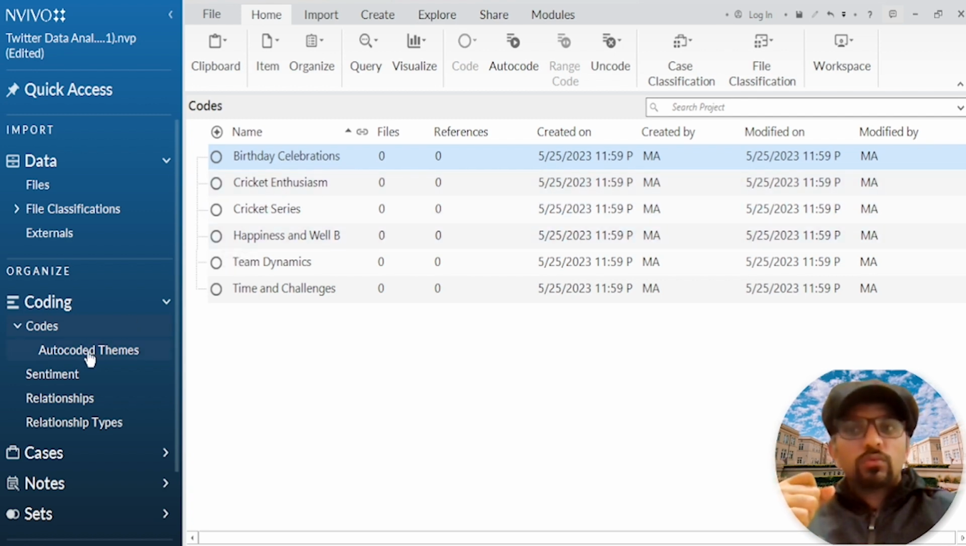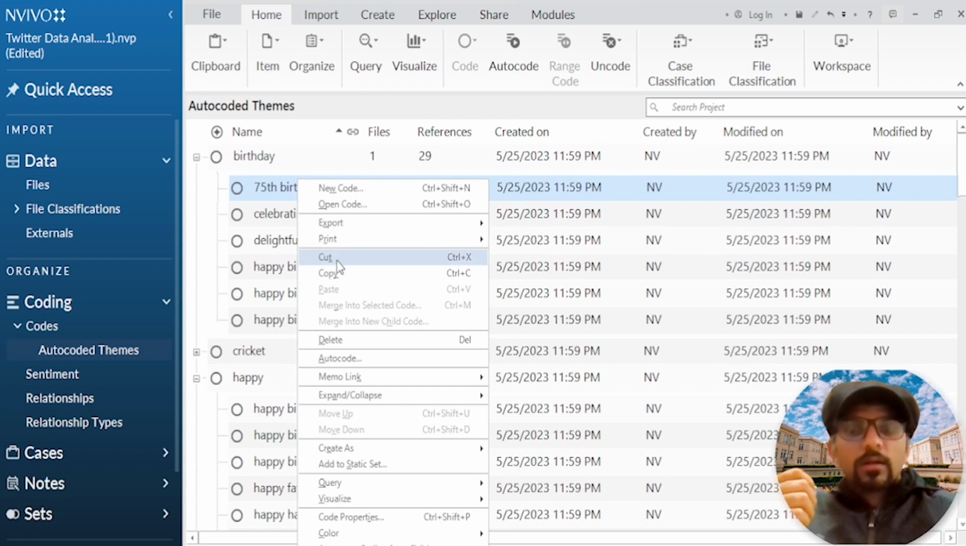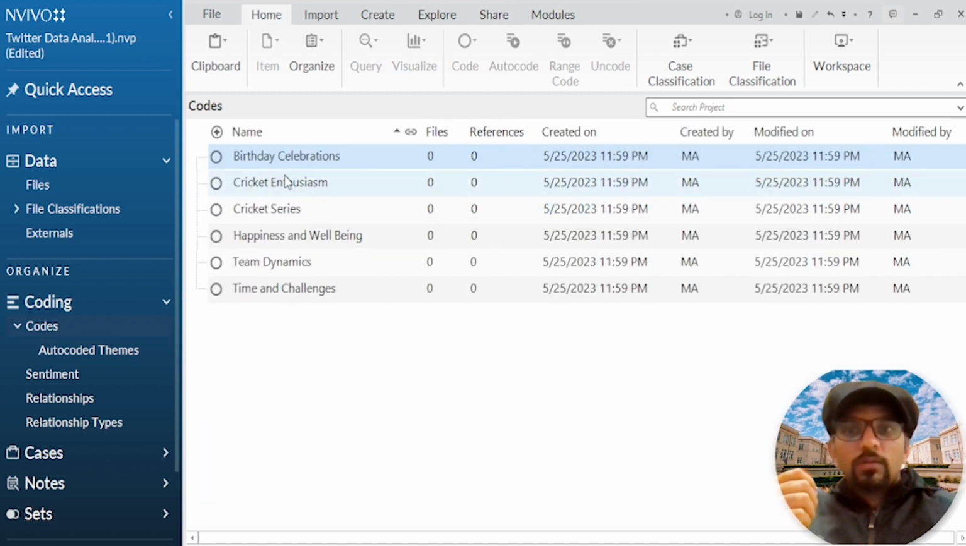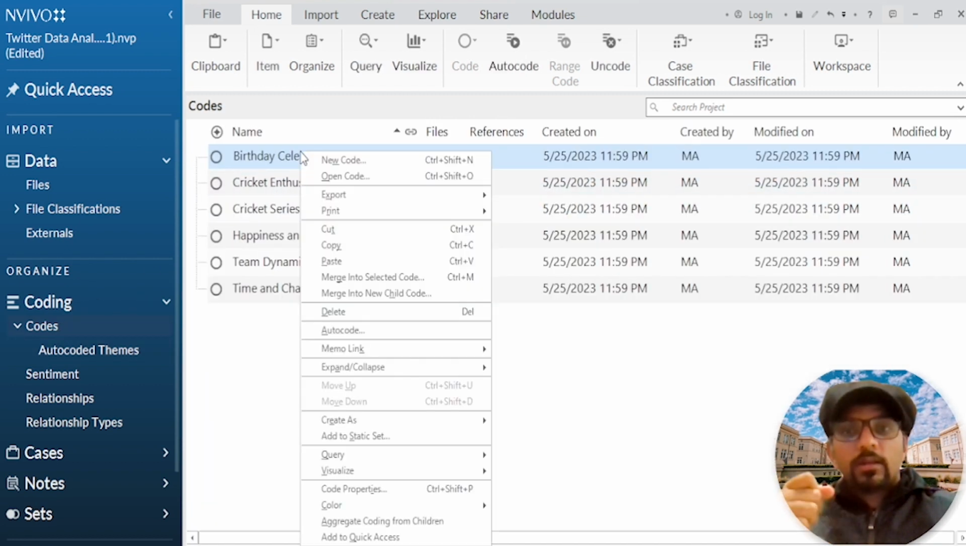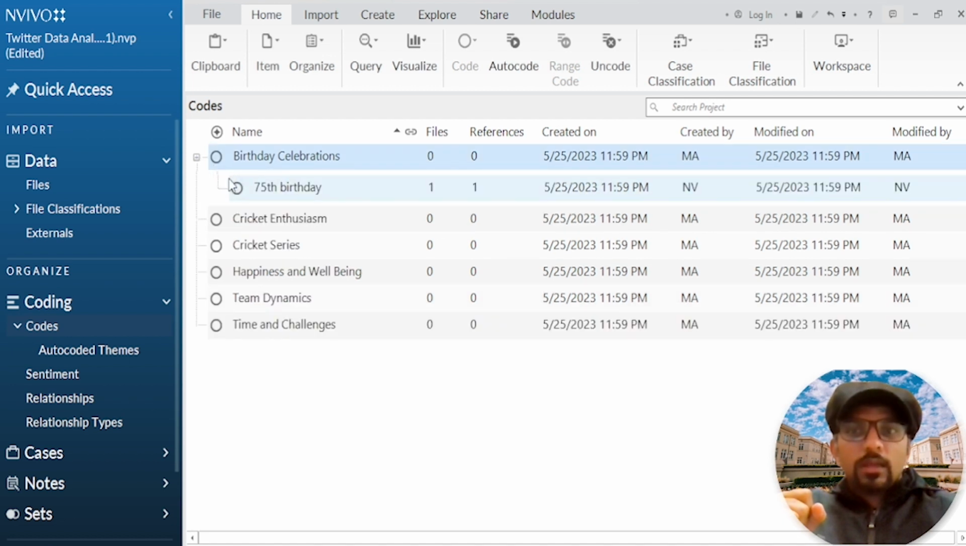Now let's go to those auto-coded themes. Let's say this is 75th birthday, that is about celebration of birthday. So right click it and cut it. Go to the newly created theme, right click on it and select merge into selected code, or you can merge into this code as a child code. So for now I'm going to select this option. You will see that the code has been pasted and incorporated as a child code.